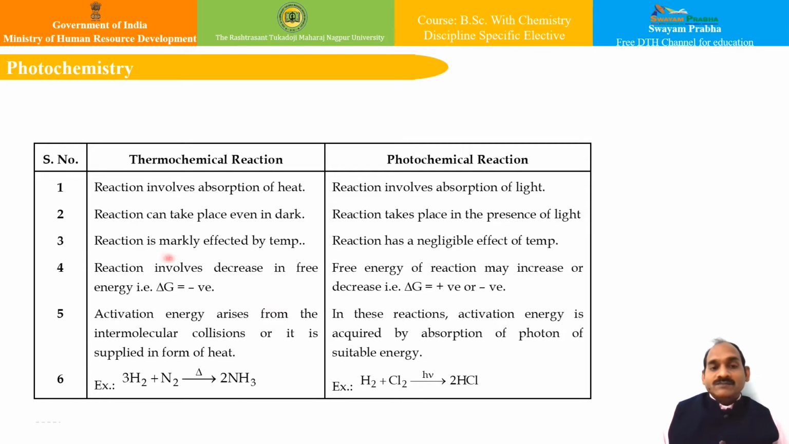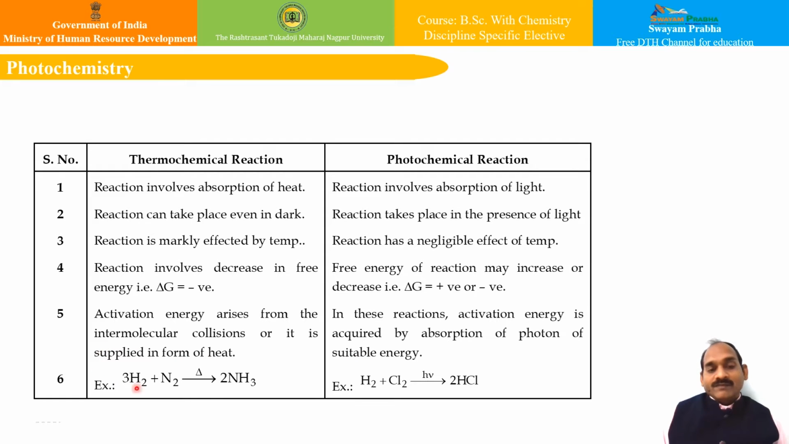A thermochemical reaction is markedly affected by temperature, whereas a photochemical reaction has a negligible temperature effect. In a thermochemical reaction, the reaction involves a decrease in free energy, that is, delta G is negative. In a photochemical reaction, the free energy of reaction may increase or decrease depending on the reaction, so delta G can be positive or negative. The activation energy arises from intermolecular collisions, or is supplied in the form of heat, in a thermochemical reaction, whereas in a photochemical reaction the activation energy is acquired by the absorption of a photon of suitable energy.